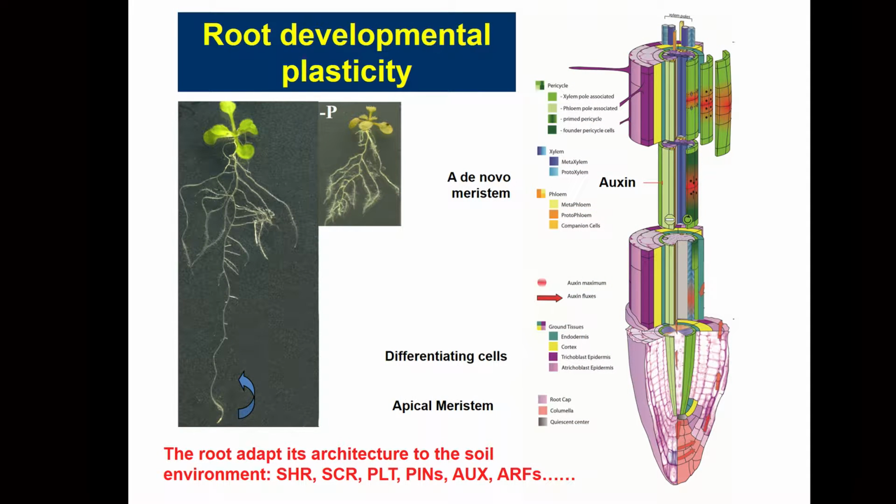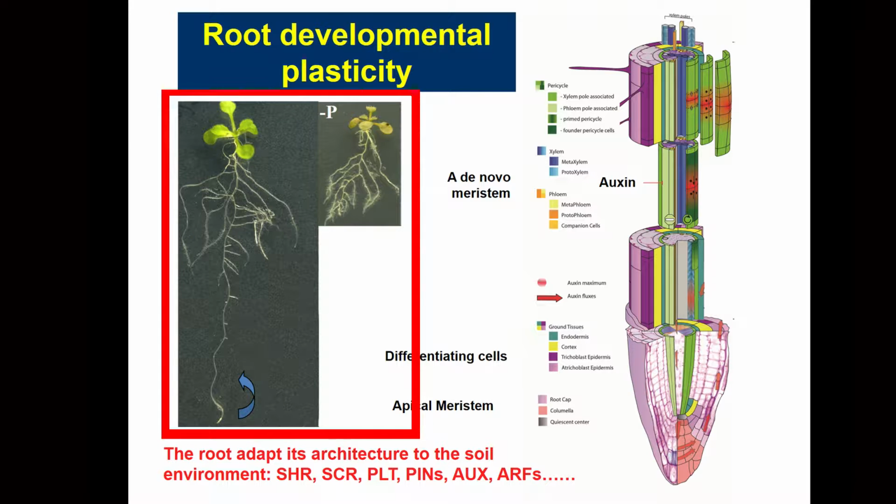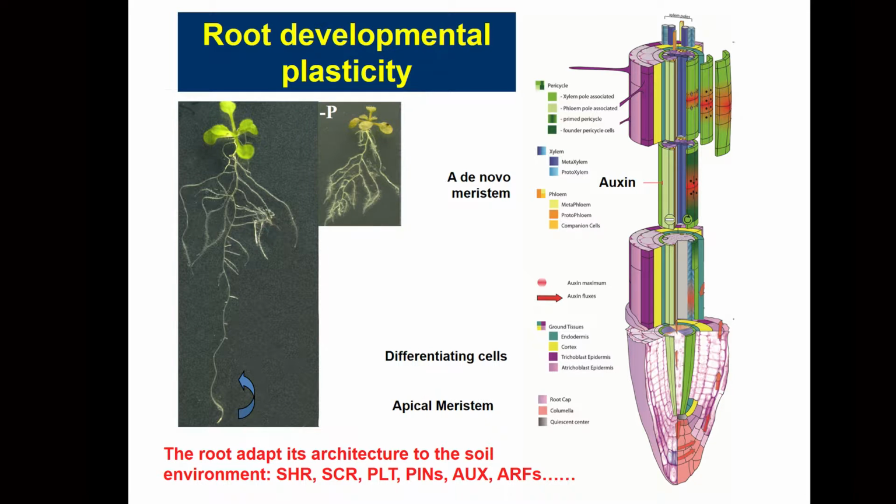The model we use in the lab is root developmental plasticity. We can see here that just by changing one mineral nutrient in the soil, we see a drastically different way in which the roots are growing in the soil. This adaptation of the roots to the environment is very important because it allows roots to get all the nutrients they need, or the water, or other components present in the soil.